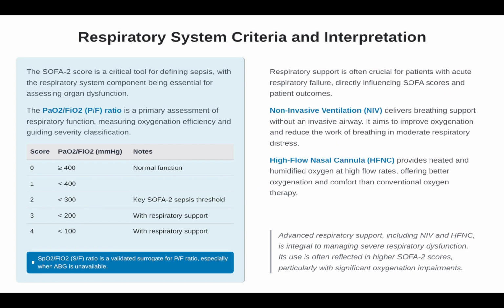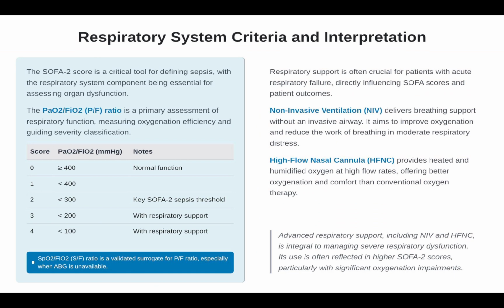Let's get into the organ systems, starting with the respiratory. This domain assesses oxygenation and ventilation, critical in conditions like pneumonia or sepsis-induced ARDS. The criteria focus on the PaO2/FiO2 ratio and non-invasive support. Let's discuss detailed criteria. 0 means no dysfunction, which includes a PaO2/FiO2 ratio more than 400 and no NIV or HFNC support.